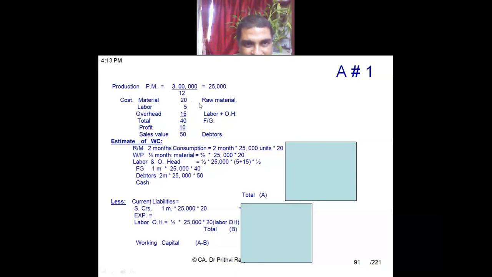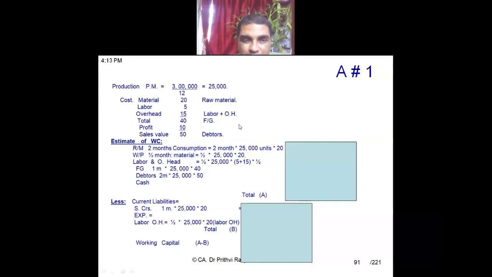Raw material plus labor and overhead, so WIP has to be valued keeping in mind this raw material and labor and overhead. Total is 40. Finished goods has to be valued at this rate. Debtors has to be valued at this rate because the sales value is 50. Understood? These are the reference points.